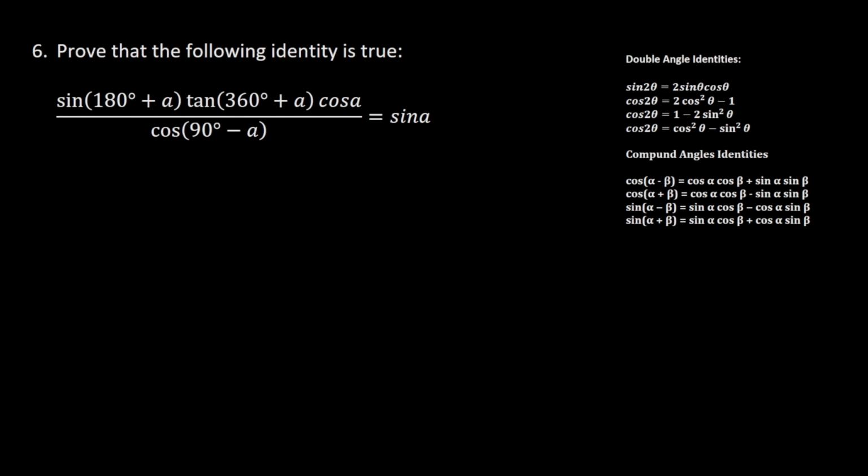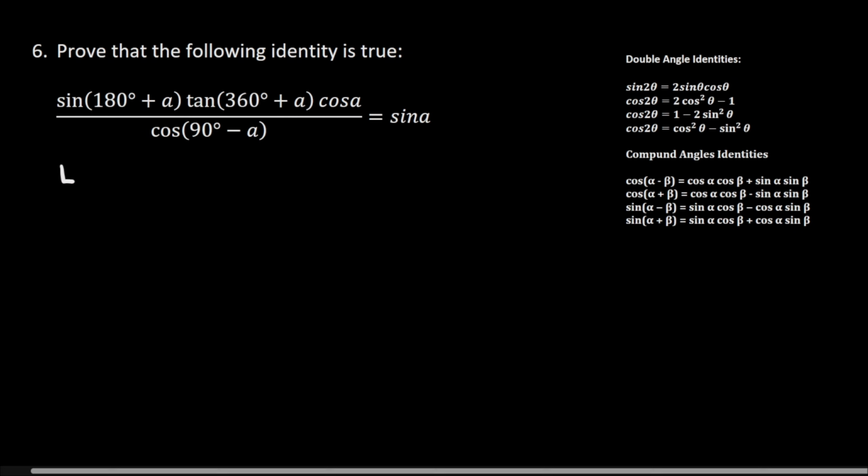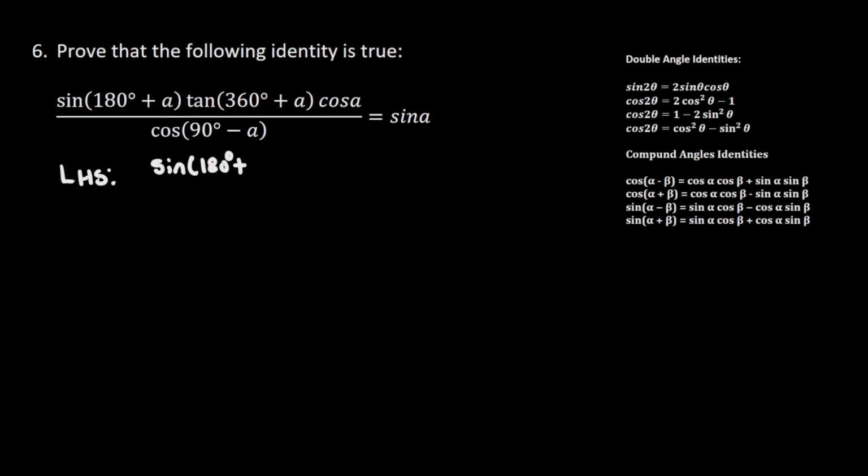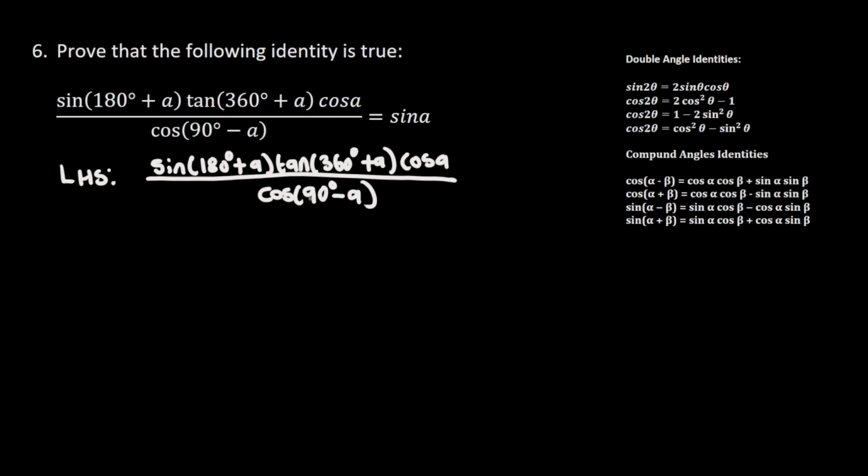And then now we move on to question number 6, which says that we should prove that the following identity is true. So what I'm going to do here is I'm going to take the left hand side, which is sine of 180 degrees plus a times tan of 360 degrees plus a times cos of a, all divided by cos of 90 degrees minus a.